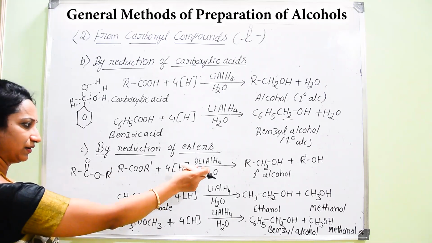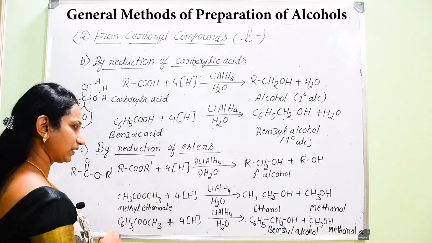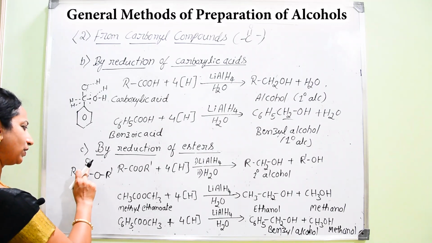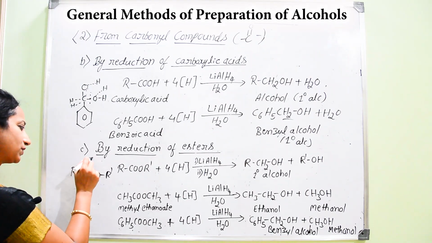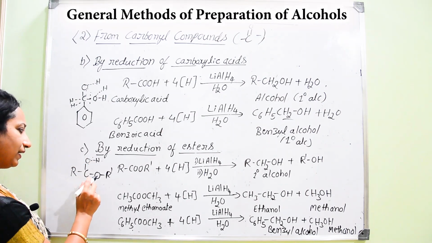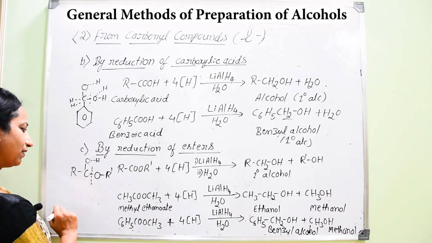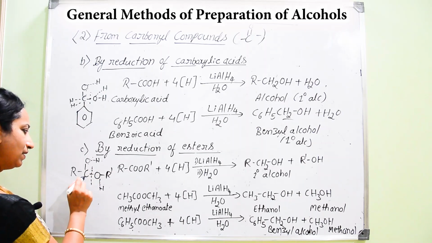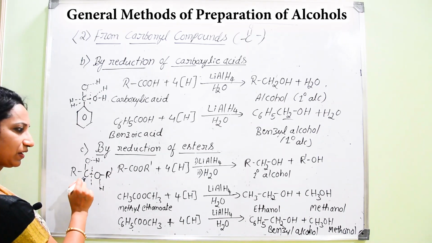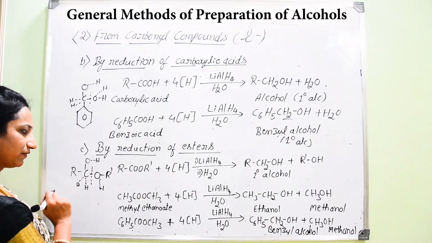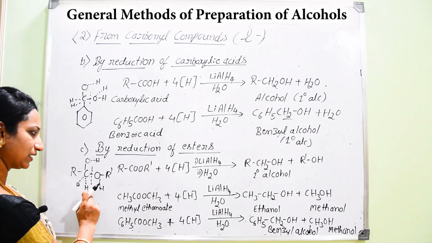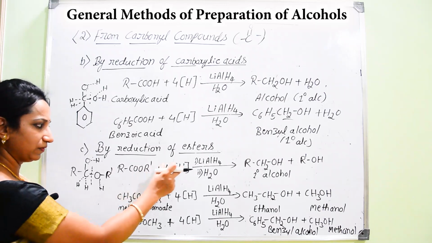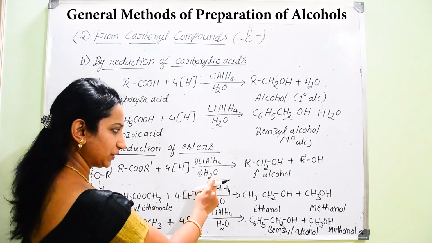Now once there is utilization of this reducing agent lithium aluminium hydride, it is helping for the reduction of this carbon atom. One of the bonds will be broken here, one hydrogen atom will be added to the oxygen, and then there will be breakage of the bond between this carbon and the oxygen, so that for this oxygen atom also there will be attachment of one hydrogen atom. For this carbon atom we require 2 hydrogen atoms to satisfy the valency. So how many hydrogen atoms are totally consumed here? 4 hydrogen atoms. Hence this ester group will undergo reduction with the help of this reducing agent.